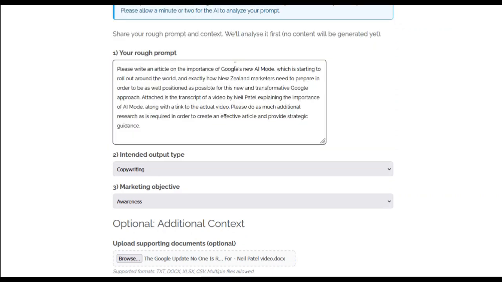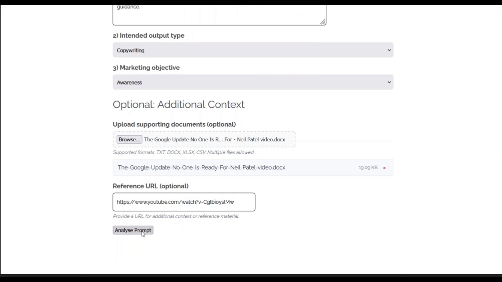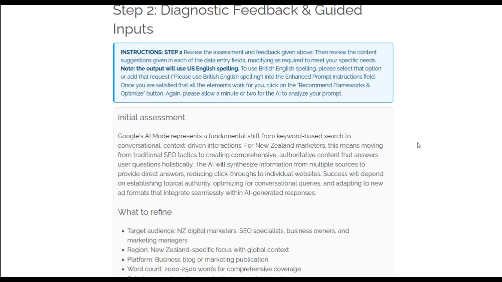Marketing objective is simply awareness, and to save time, I previously uploaded a document and also given the link to the YouTube video. All we do now is click on Analyze Prompt. This will take a few minutes, but through the magic of editing we can shorten the time that it takes to analyze. And then the next step is to take us to step 2.